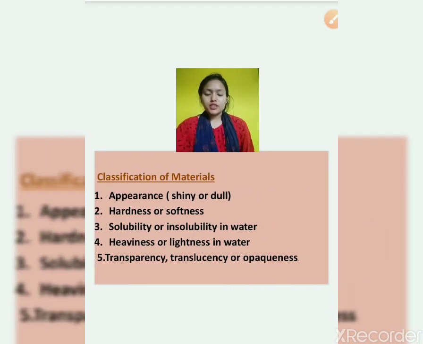Then we studied classification, that there are 5 types of classification: appearance, hardness and softness, solubility in water, heavy and light, and tomorrow we will study heaviness or lightness in water, and transparency, translucency and opaqueness of the object.